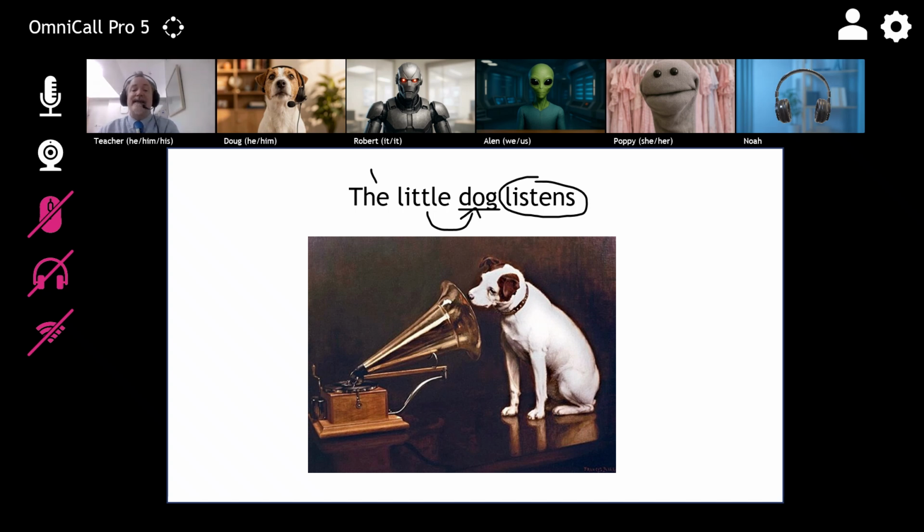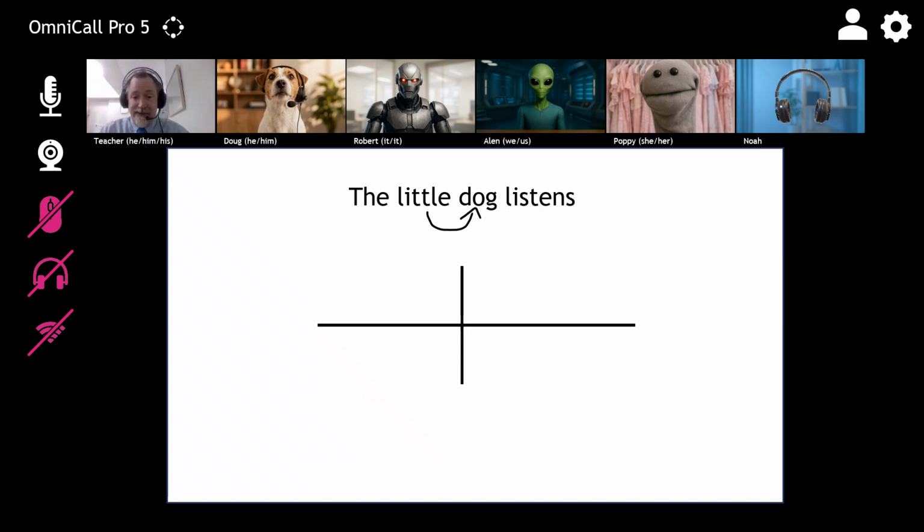Okay, we see the arrow going into dog. What kind of dog? Little dog. We can do that as a diagram also, like this. Okay, we would diagram this way. What dog? Little dog. But what other words can we use to describe dog? What dog?